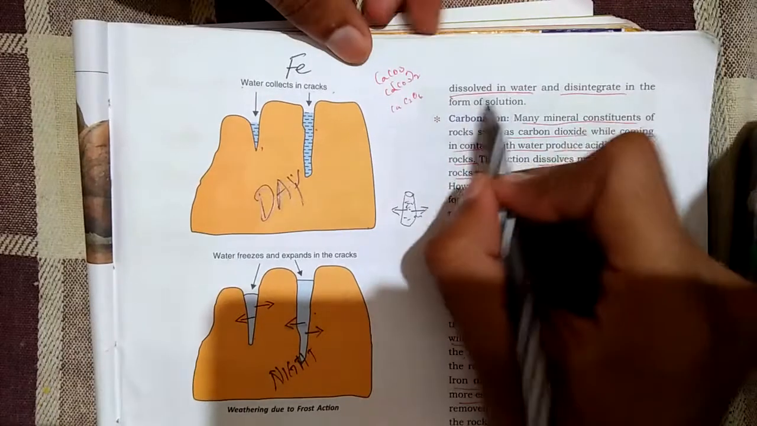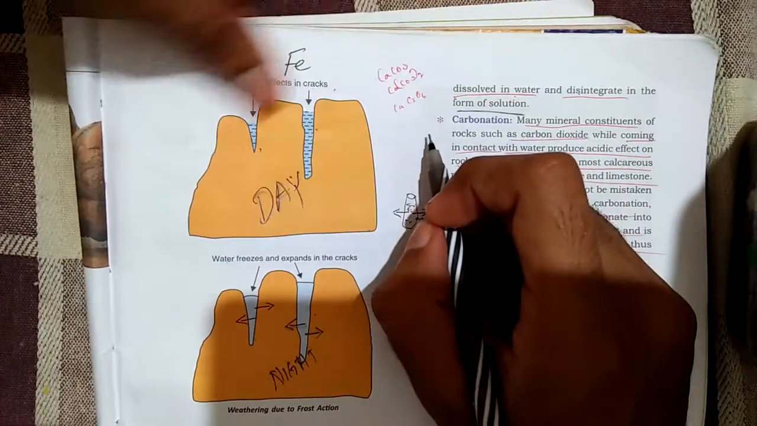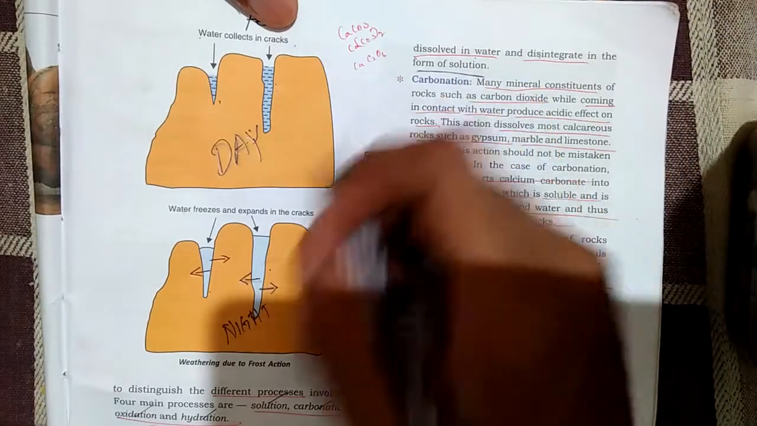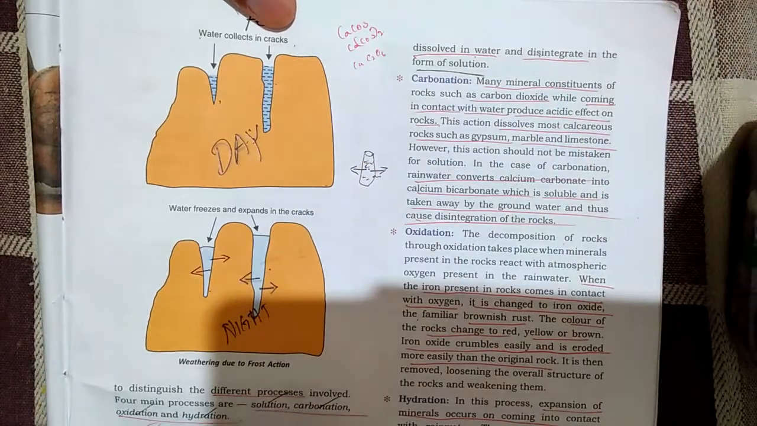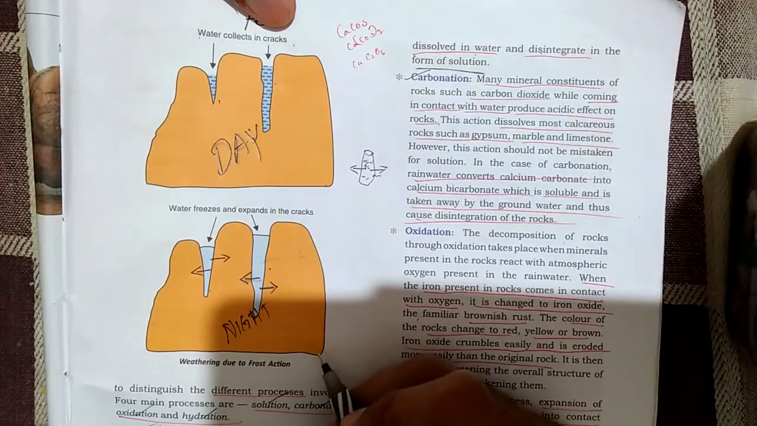These rocks get dissolved in water and disintegrate to form a solution. So when they disintegrate, the chemical composition changes. That is solution. Number two, carbonation.